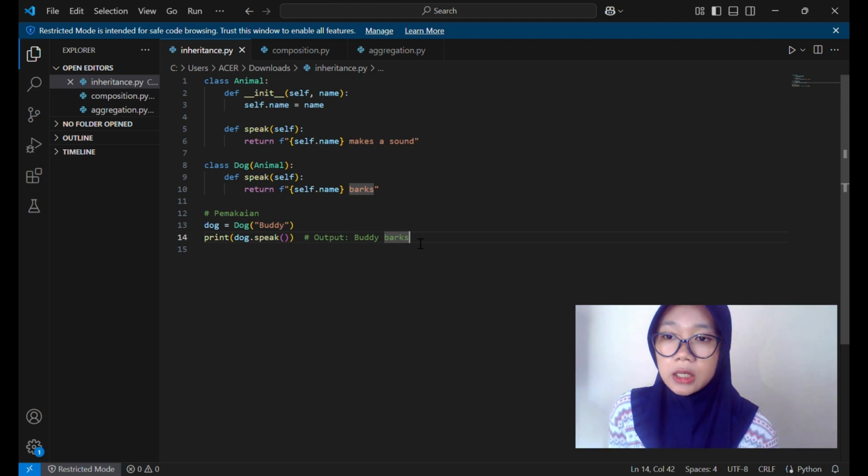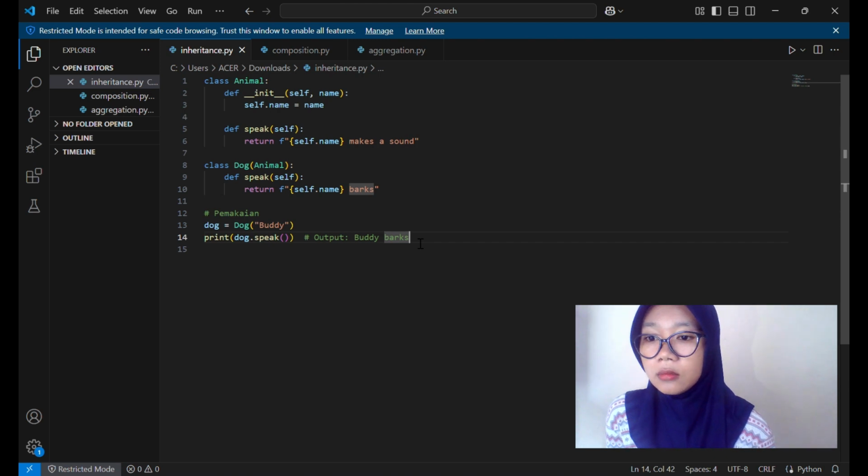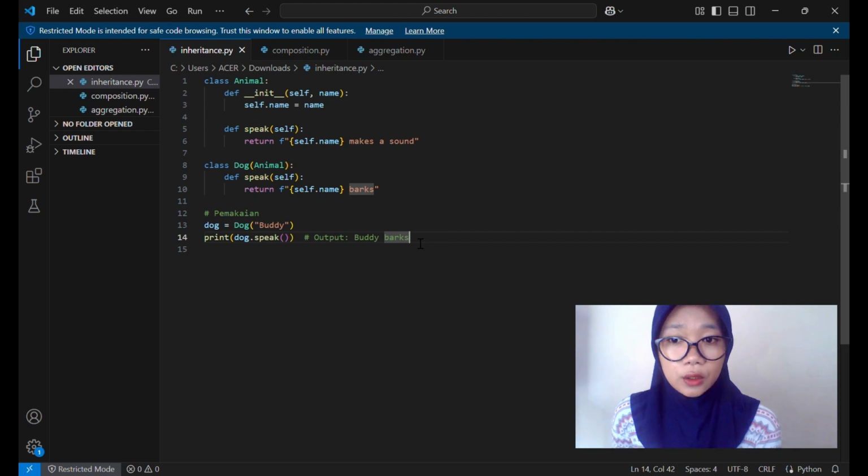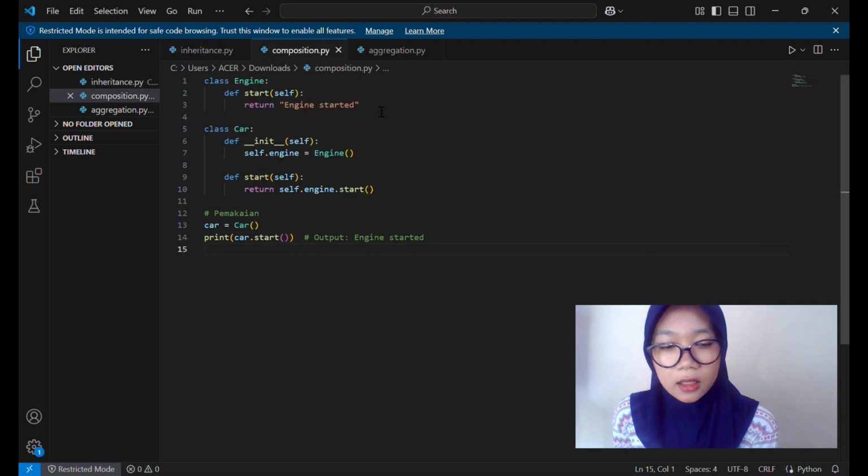Okay, the conclusion for inheritance is that the subclass, Dog, inherits methods and attributes from the superclass, Animal, and can customize certain behaviors such as speak.